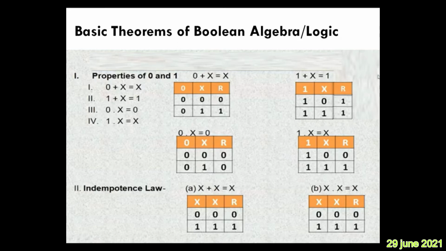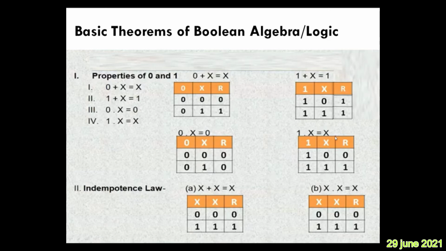The same things are proved through the truth tables shown here. I will explain one in a similar way. Suppose 0 plus x: the possible values of x are 0 and 1. If we OR 0 with x, whatever x is, the same thing comes out. That is, 0 plus x is x. The contents of column x will be the same in the resultant column also. That is what the truth table of 0 plus x equal to x shows. The same applies to 1 plus x equal to 1, 0 into x is 0, and 1 into x is x.